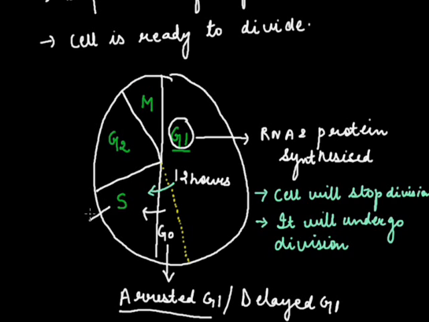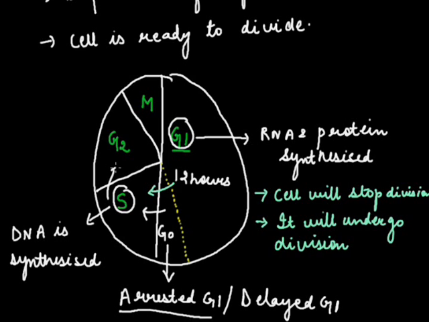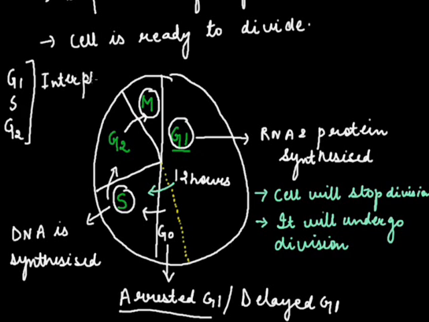This S phase is the phase where DNA is synthesized. If the cell enters this S phase, then it is bound to divide. From the S phase, it goes into the G2 phase. From the G2 phase, it goes into the mitotic phase, which is the division phase. So this G1, S and G2 together comprise of what? Interphase. So we are finished with the interphase.